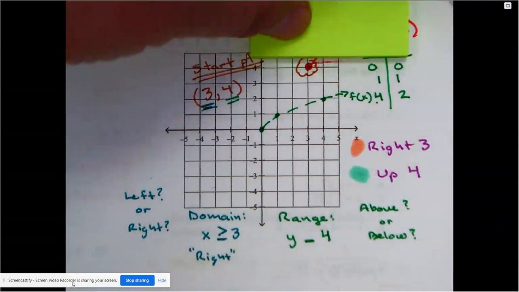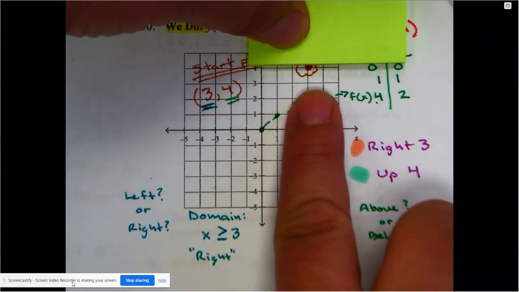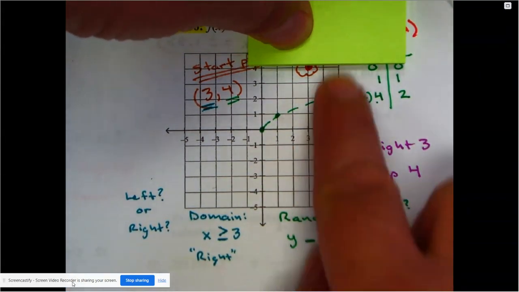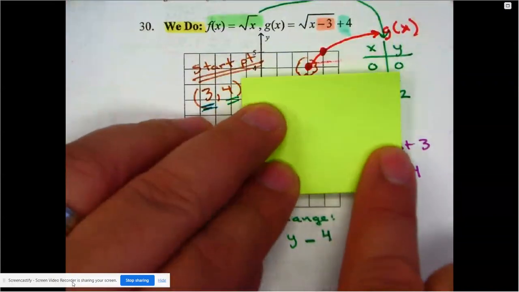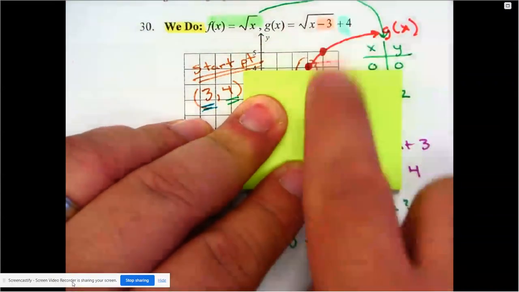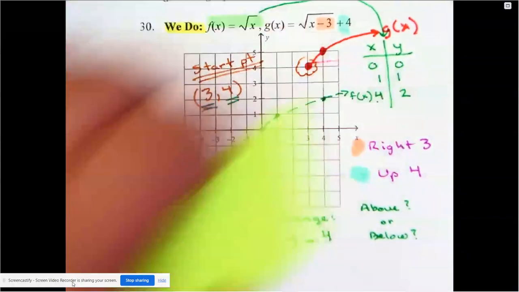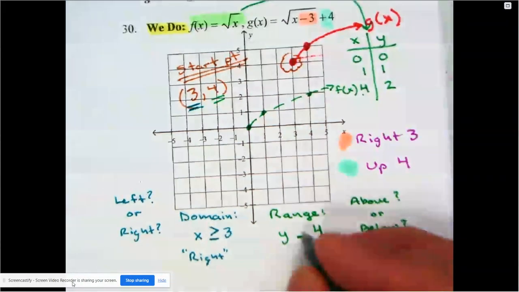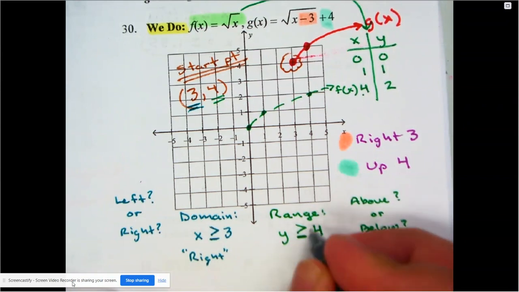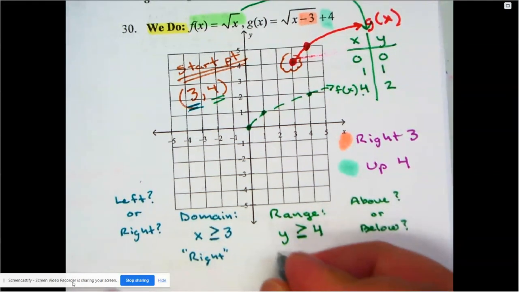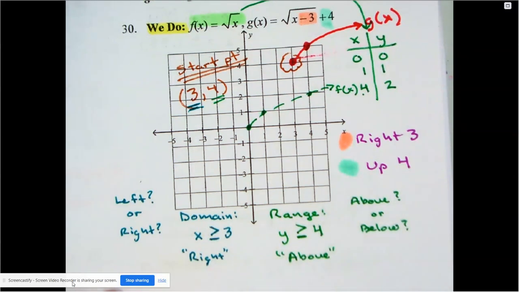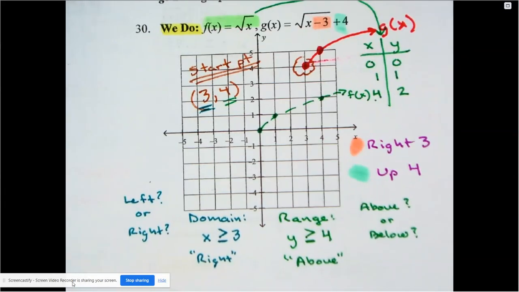So the question is, if I put it right on that point, does my graph exist below this point? Or does my graph exist above the point? Well, clearly the graph is above. And because the graph is above, numbers only get bigger when you go up. So my y is greater than or equal to 4 because we went above. And those are the type of questions we ask ourselves when we're doing domain and range, specifically for this type of graph, which is what they're going to ask for on the test.